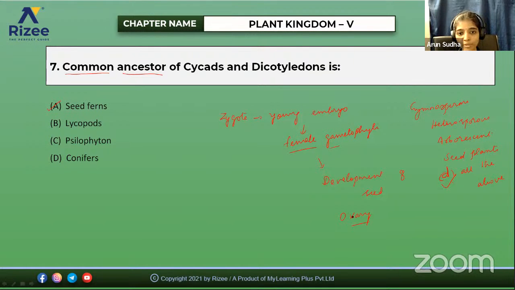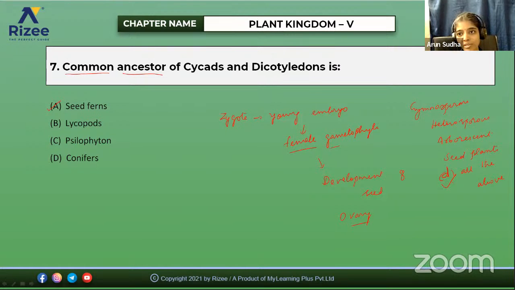So what will be the option for this? Are you able to follow this question? Option D is the correct answer. The gametophyte is embedded in the sporophyte in spermatophytes. Spermatophytes are nothing but gymnosperms and angiosperms. Okay, so is it clear?